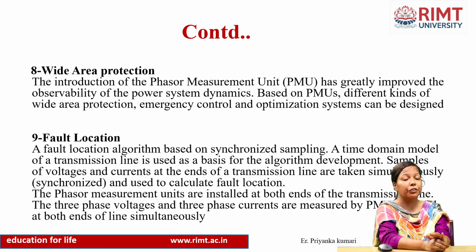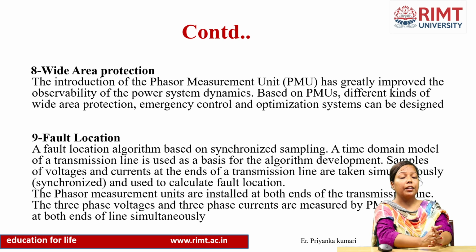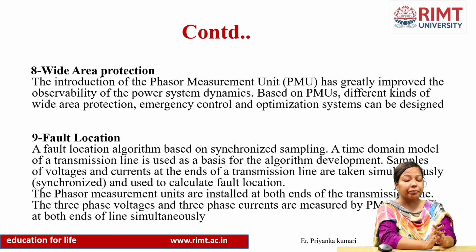Three phase voltages and three phase currents can be fetched easily, because it is established on both ends, and it will locate the fault by telling us where the fault is located.